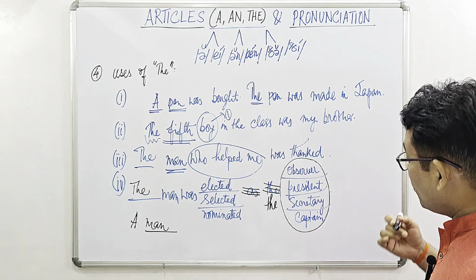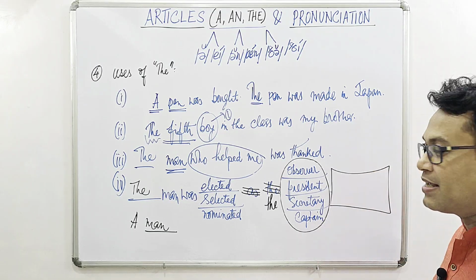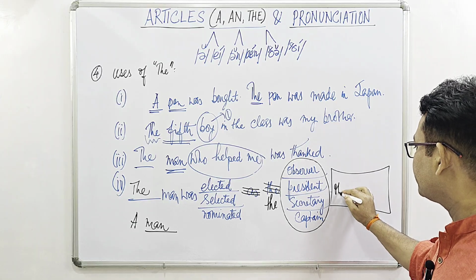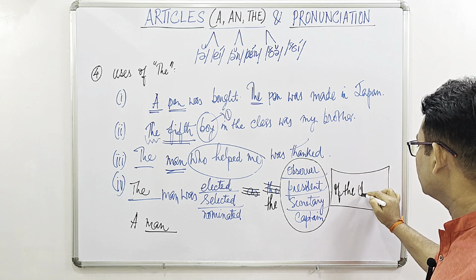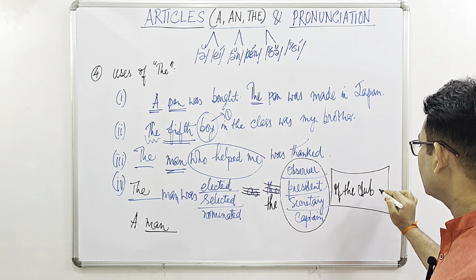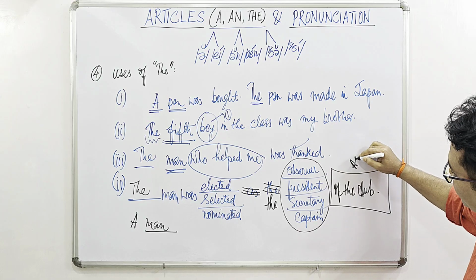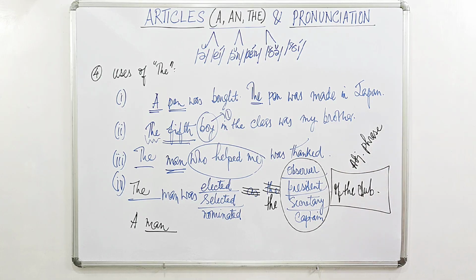How to do that? We have to use an adjective or adjective phrase after that. For example, if we add of the club, which is an adjective phrase, then we can retain the.